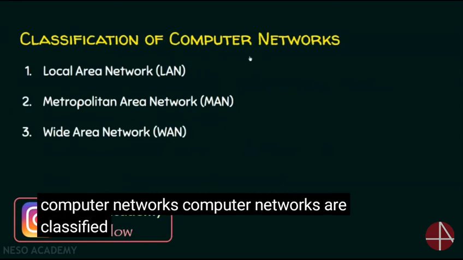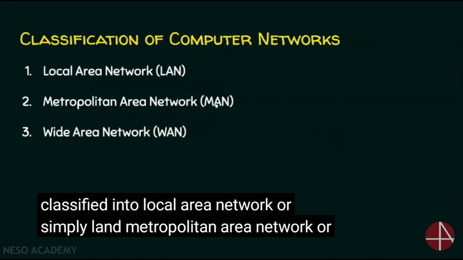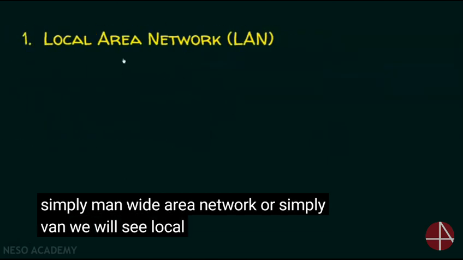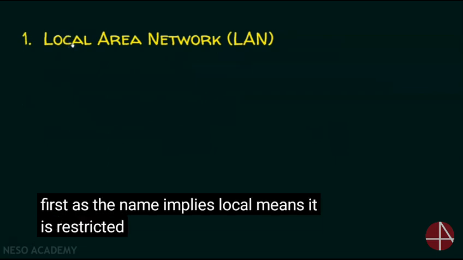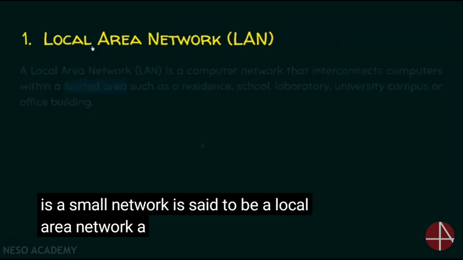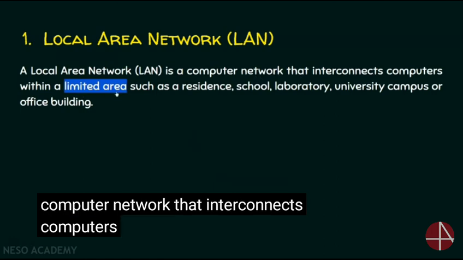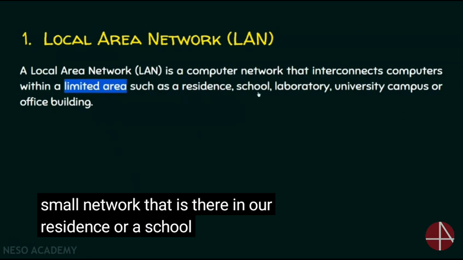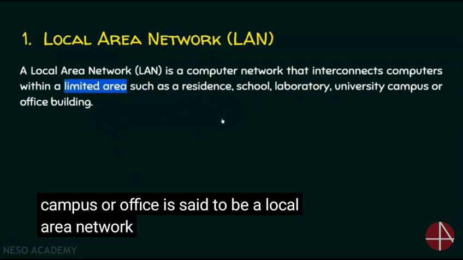We will see the classification of computer networks. Computer networks are classified into local area network or simply LAN, metropolitan area network or simply MAN, wide area network or simply WAN. We will see local area network first. As the name implies, local means it is restricted to a limited area. That is, a small network is said to be a local area network. A local area network is a computer network that interconnects computers within a limited area. Say a small network that is there in our residence or our school, lab, university campus or office is said to be a local area network.